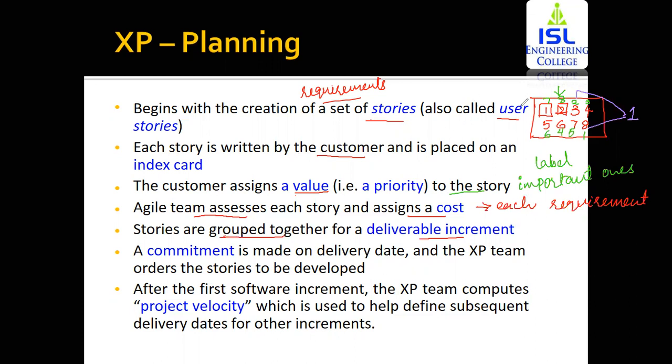Then you can group the 4th requirement and the 7th requirement into the second increment. That is, each of these are going to be combined so that you can identify how you're going to deliver each of these requirements. You're going to group each of these requirements so that you identify which requirements are to be delivered together.